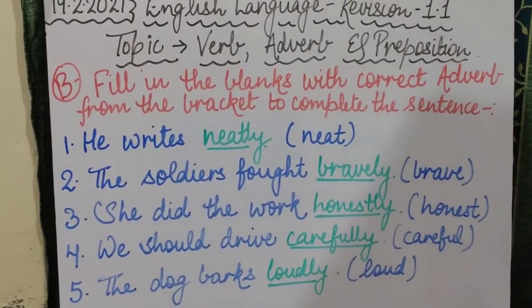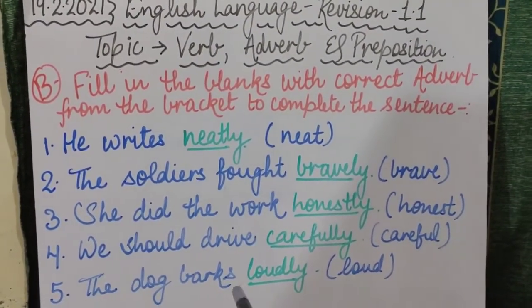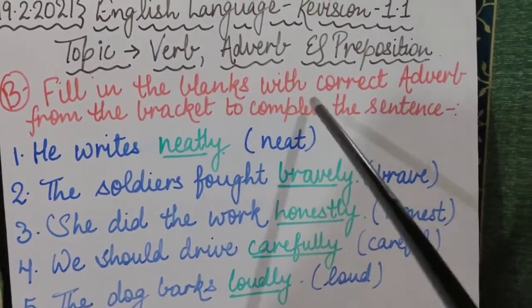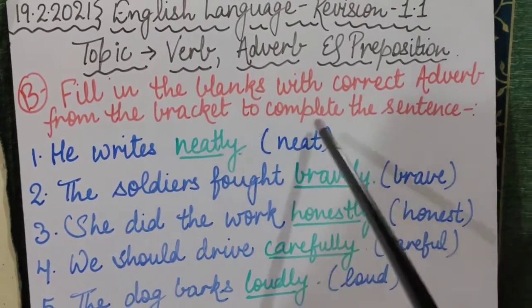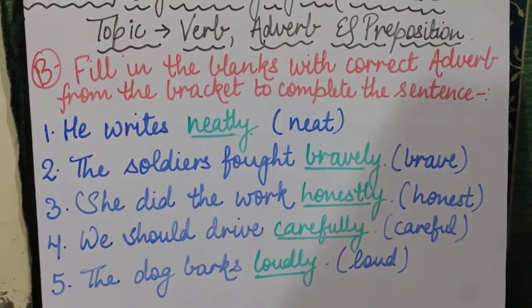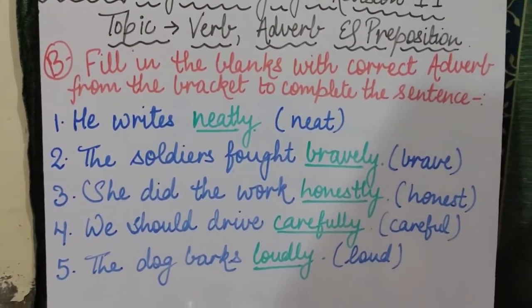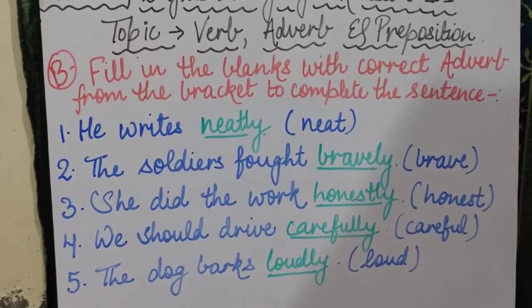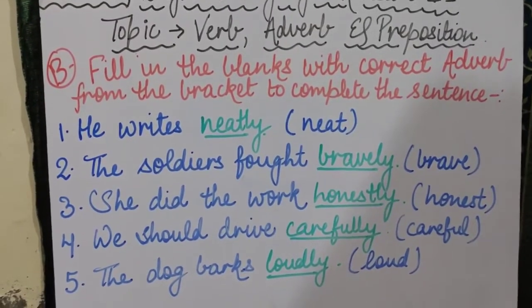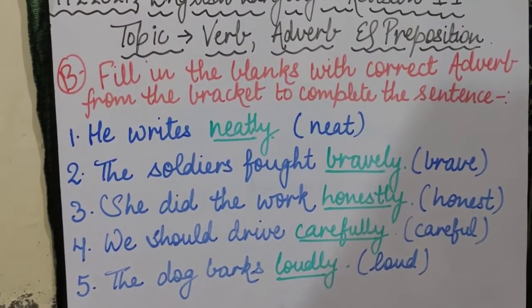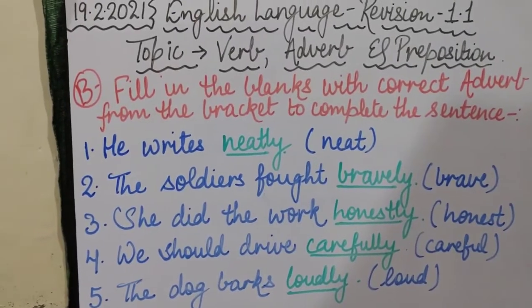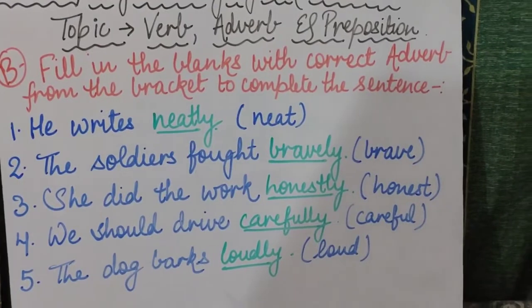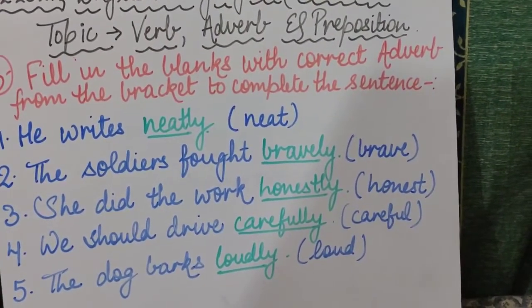Now I will be explaining this B part exercise, so listen carefully. Fill in the blanks with correct adverbs from the bracket to complete the sentence. This exercise is also the same as the one we did for verbs. In this also you have to complete the sentences with the words given in brackets, because these words are known as adverbs. But make sure that when you are using the adverbs in a sentence, to every adverb you will add ly.